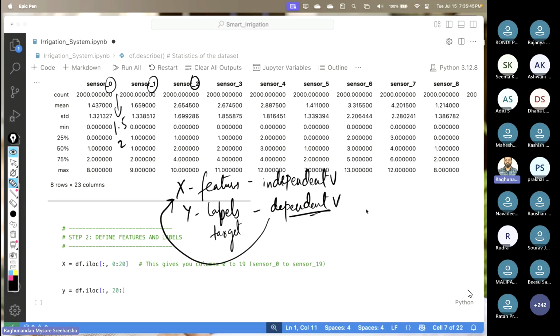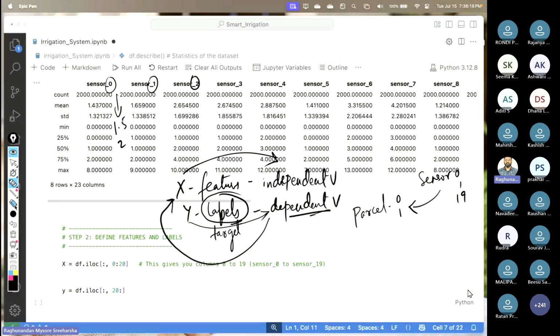Means if we have this parcel, right? The parcel value that is 0, 1 is basically depending on the sensors 0 to 19. If sensor values change, the parcel values change. So these are dependent and independent. So X means independent, Y means dependent. Okay. So usually we call Y the target, but here since we have multiple targets, we call them labels.